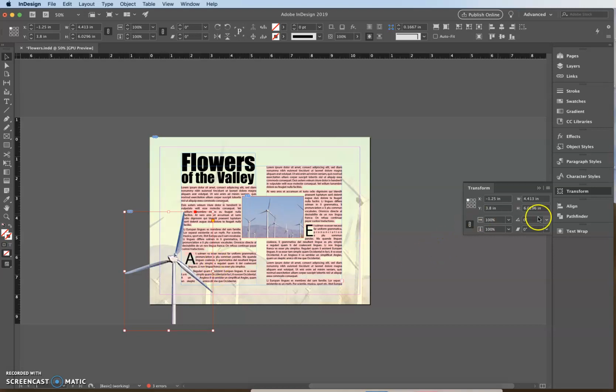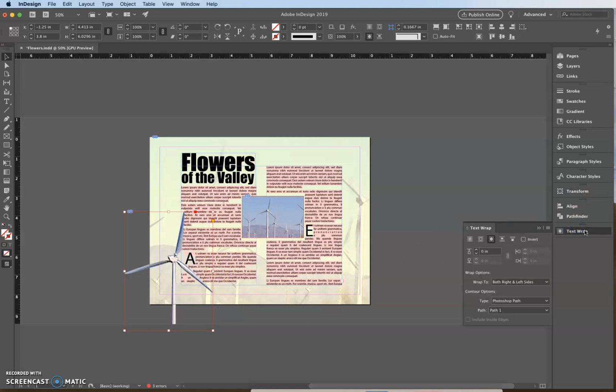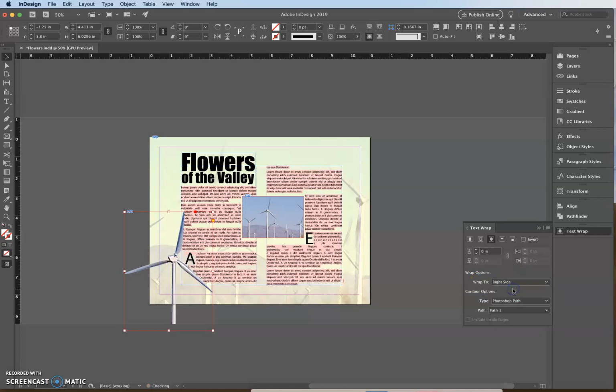In the Wrap Options section, we're going to go to Text Wrap, and we're going to click Wrap To, and we're going to click the right side. Here we go. And we're going to click off the graphic, so you see now our text is wrapping around this graphic the way it is right here. Okay.